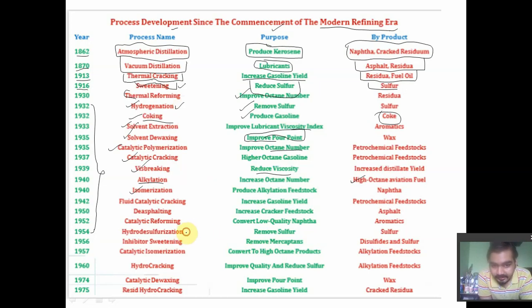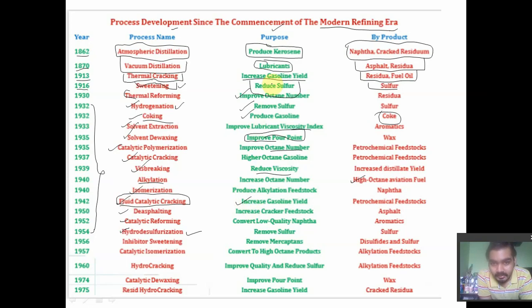We have the hydrodesulfurization unit, which is a 100% effective unit, generally used in today's industries. Any industry will have a hydrodesulfurization unit, because to remove sulfur from natural gas we use it. We have catalytic reforming, the de-asphalting unit, and fluid catalytic cracking, which is also an important process for any refinery, used to increase gasoline yield.